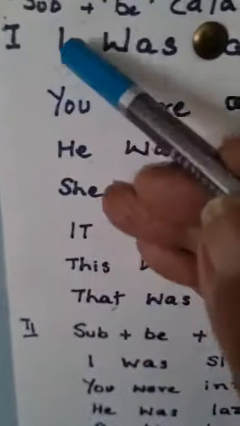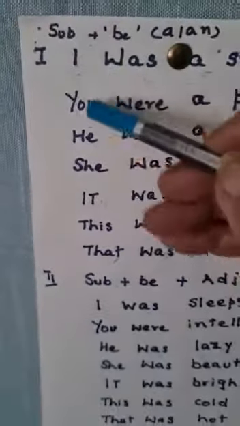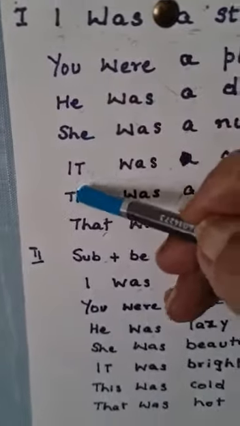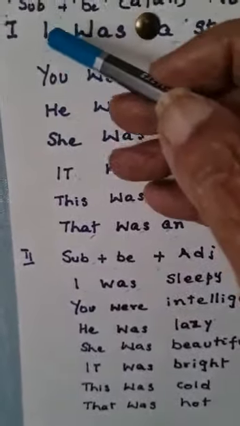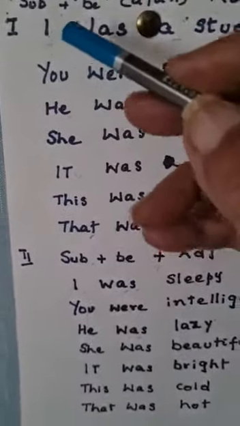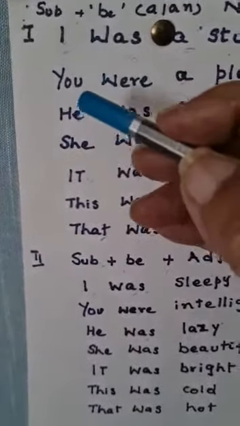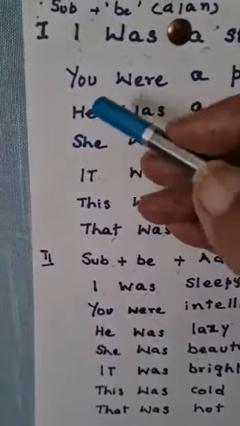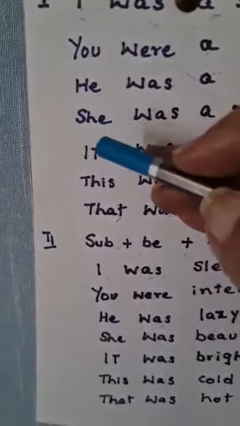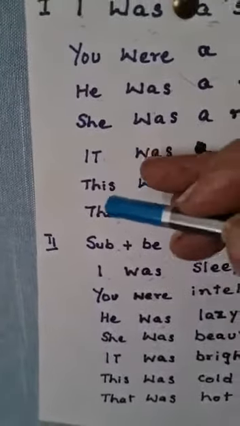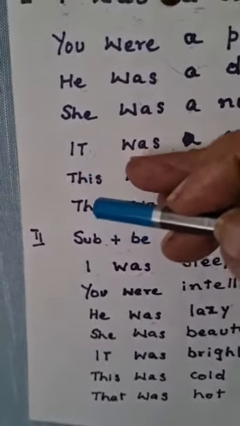You can see these are pronouns. I, you, he, she, it, this, that are all pronouns. But you can substitute them with nouns. You cannot substitute I or you, but you can substitute he with Ram, she with Sita, it with the lion, this with the book, that with a chair.